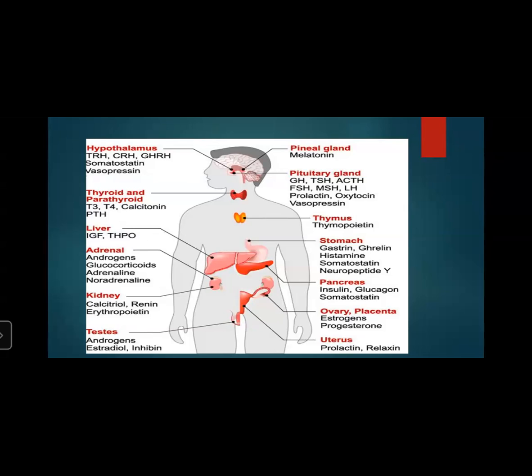They control growth of the body and metabolic activities, and control calcium metabolism and calcium level in blood. The parathyroid has four glands behind the thyroid gland, and parathormone controls metabolism of calcium and phosphorus.